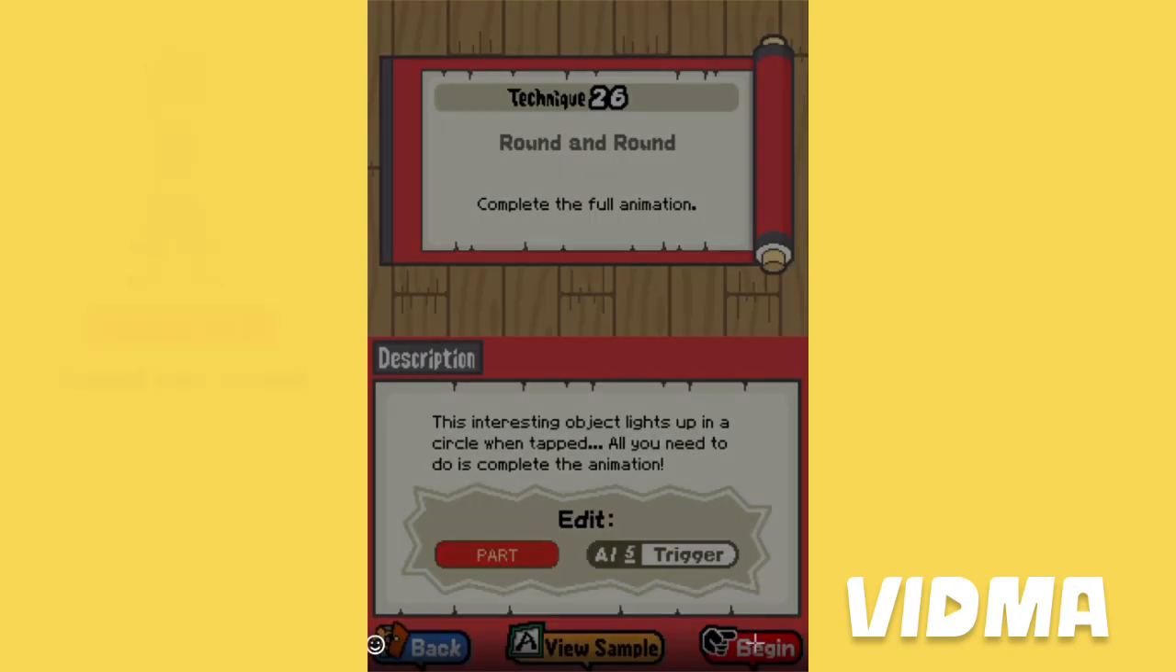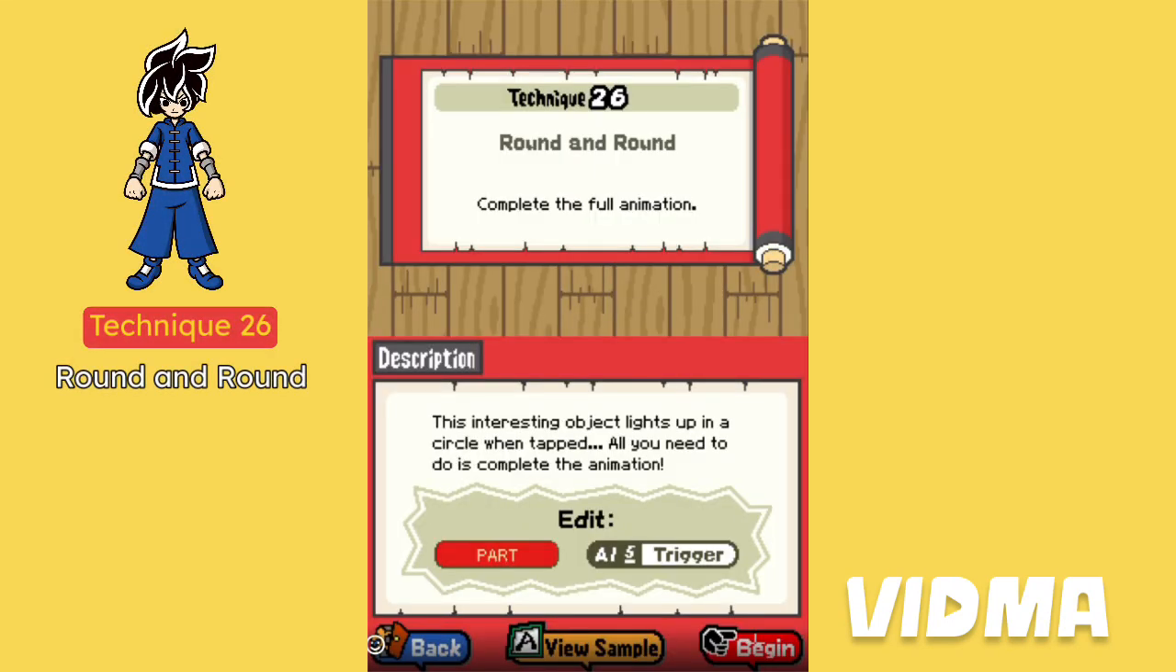Play Assembly Dojo, Technique 26, Round and Round. Complete full animation.